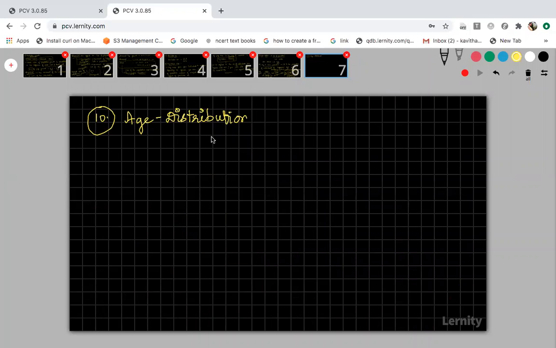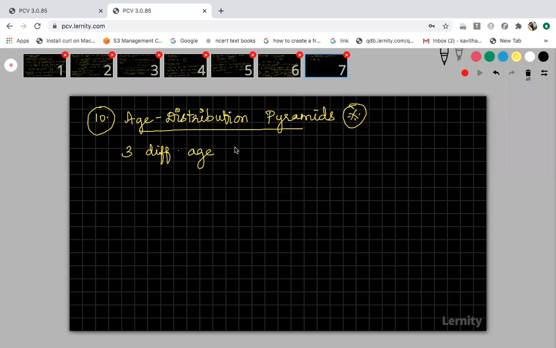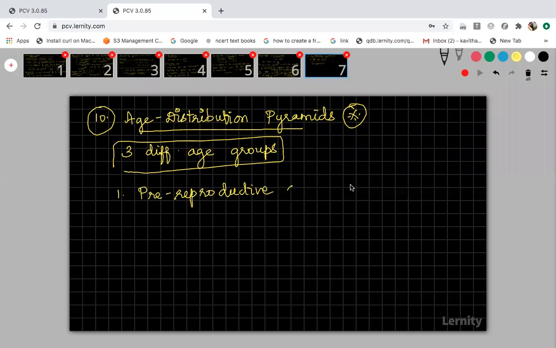So that is the age and sex structure, and this is the age distribution pyramid. This is a very important concept. For constructing age pyramids, we are going to take 3 different age groups of people into consideration. So what are the 3 different age groups? The first one is the pre-reproductive age group. Who are they? From birth till 13 or 14 years, before attaining puberty, they are pre-reproductive.